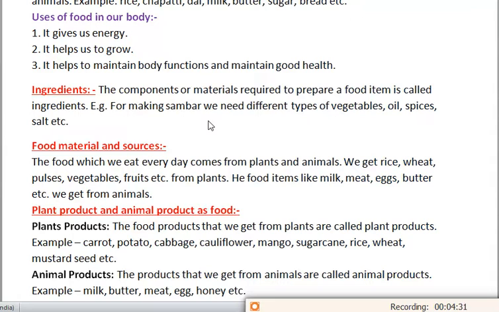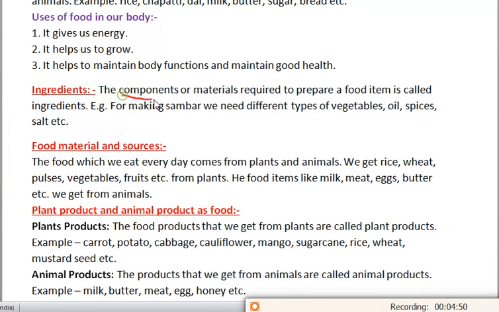For example, to make a cake, what do we need? We need sugar, butter, baking powder, baking soda, etc. And of course the maida, or refined flour. These things we need to prepare a cake. So these are the components or materials, the ingredients, to make a cake. Now we'll discuss the definition of ingredient.